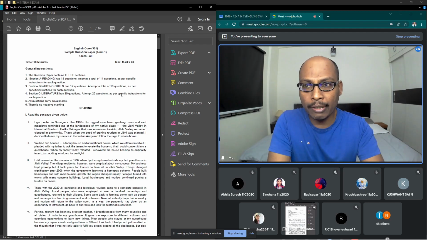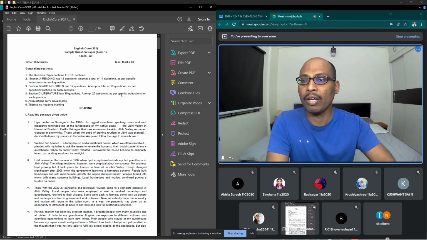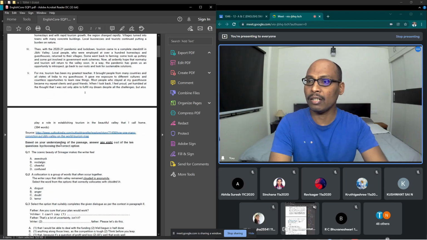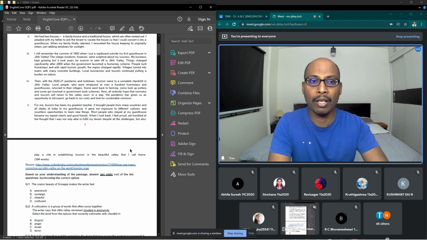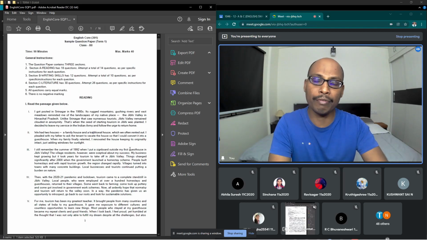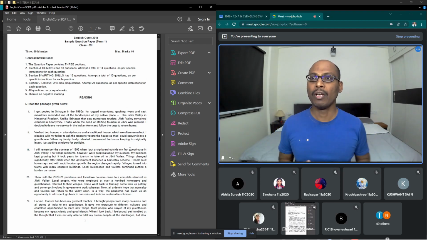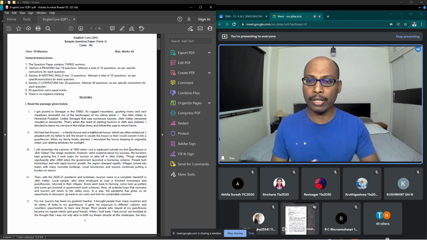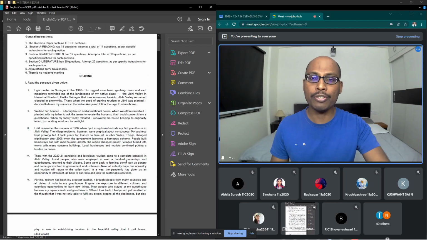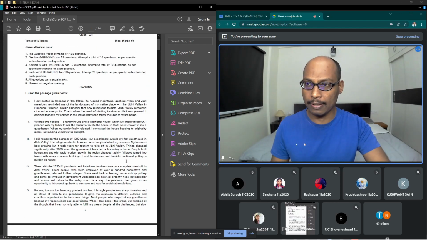But if you further divide question number 1, here you can see, based on your understanding of the passage, answer any 8 out of the 10 questions by choosing the correct option. That means though you have to attempt 14 questions in section A, if you divide that section into 2 parts, for question number 1 and question number 2, in the first question you are going to get 10 questions, and out of 10 questions you have to write only 8 answers.